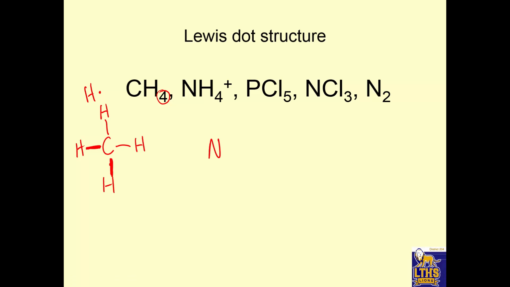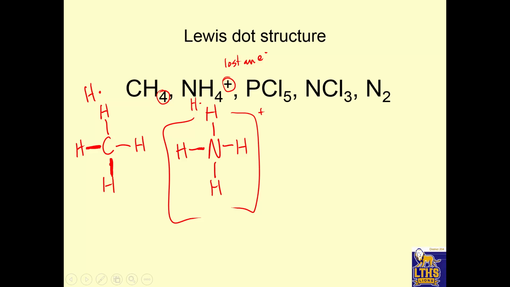Okay, NH4+. So N has 5, this is its dot structure. Hydrogen's dot structure is that, so I know N goes in the middle. But this +1 sign means lost an electron. All right, so let's lose an electron. Go away, go away. All right, and now let's put in our hydrogens. Hydrogen, hydrogen, hydrogen, hydrogen. Single dot for hydrogen. And then erase and replace all of the bonding pairs, those are called bonding pairs, with the line. And the line means 2 electrons. All right, since this has a charge overall, we put it in brackets, and we put the charge on the outside.